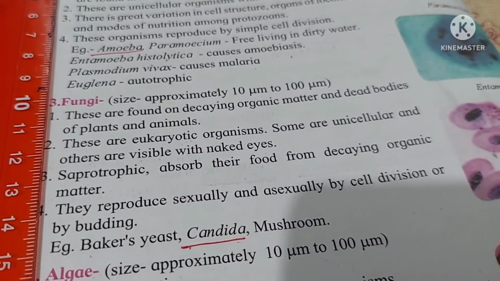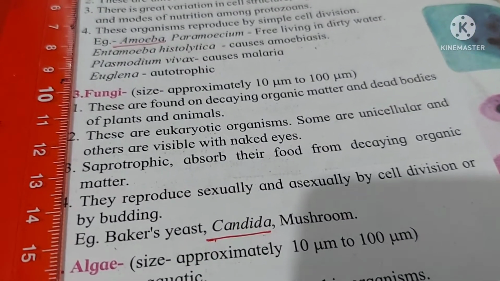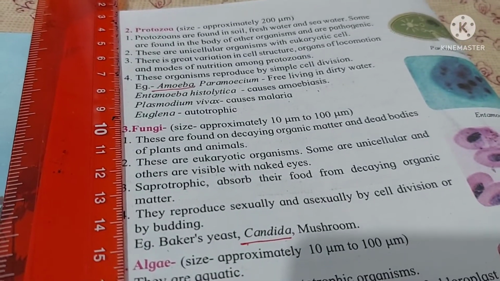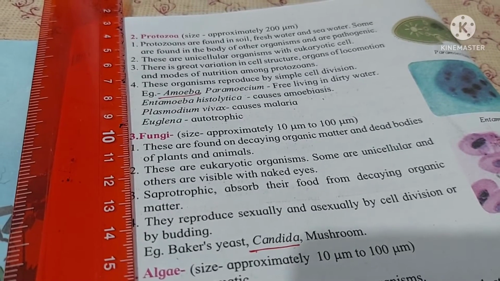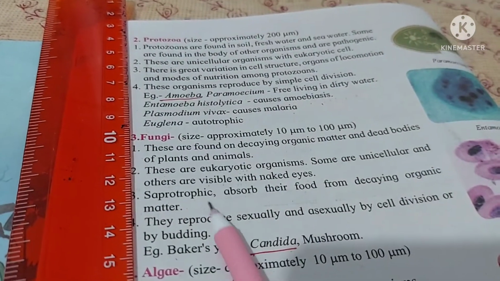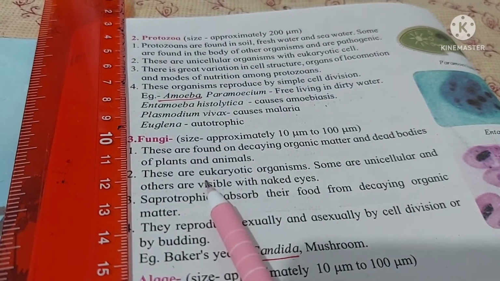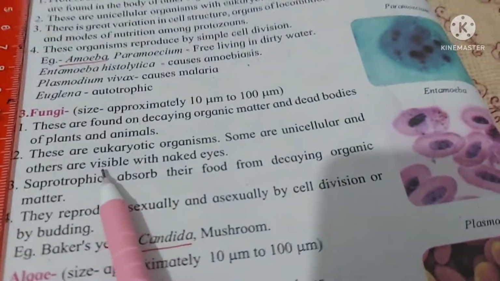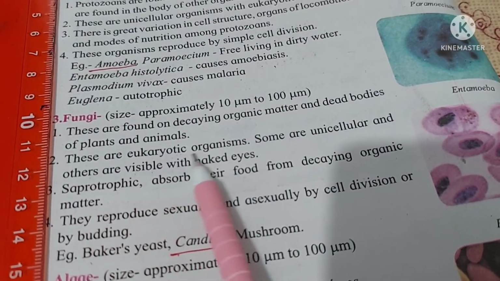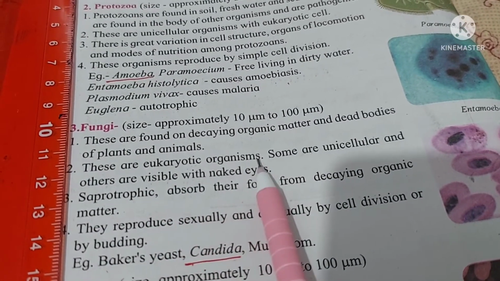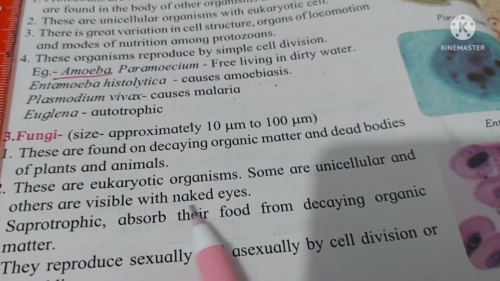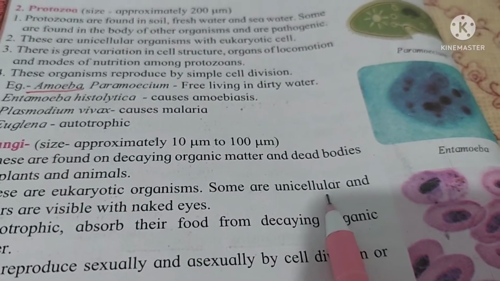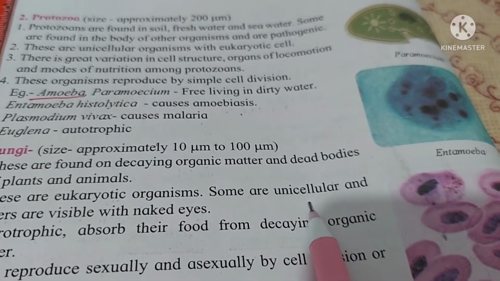So as I said in the earlier video, you can see in the rainy season an umbrella-like structure found near the stems of big plants, which we call the umbrella of crows, कावळ्याची किंवा कुत्र्याची छत्री म्हणतो आपण त्याला. Now these are eukaryotic organisms. ये जो organisms हैं वो eukaryotic हैं, means their nucleus is well developed with the cell organelles. Some are unicellular, मतलब कोई कोई इसमें से जो है वो यूनिसेल्युलर है.